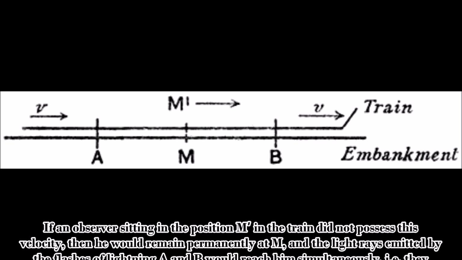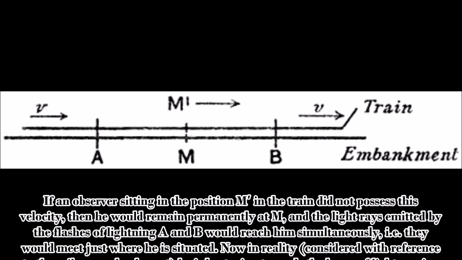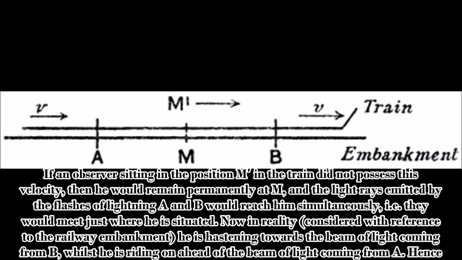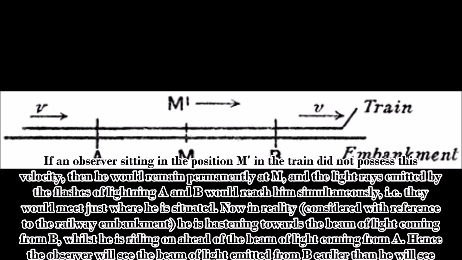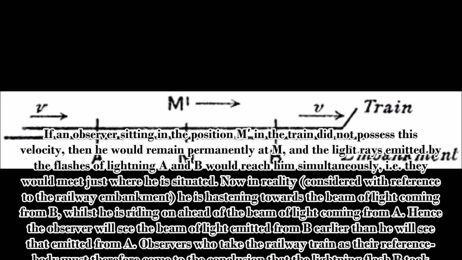If an observer sitting in the position M in the train did not possess this velocity, then he would remain permanently at the point M, and the light rays emitted by the flashes of lightning A and B would reach him simultaneously, which means they would meet just where he is situated.